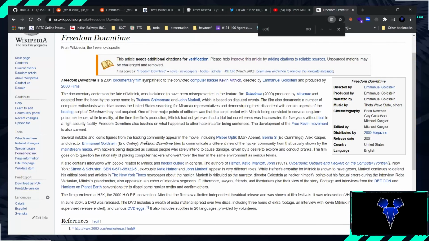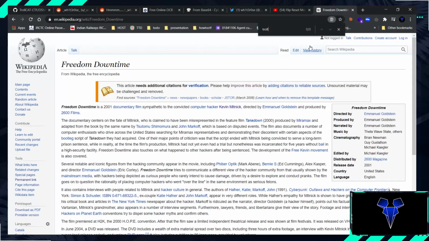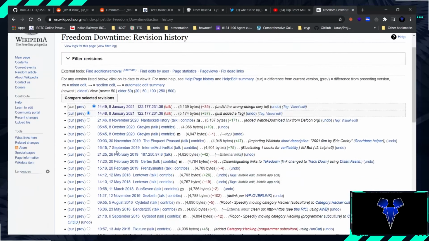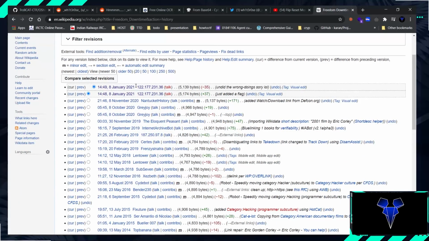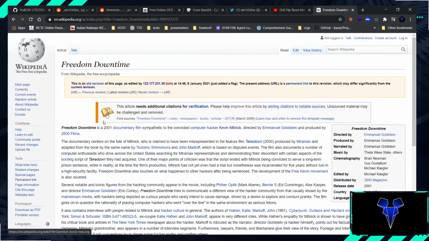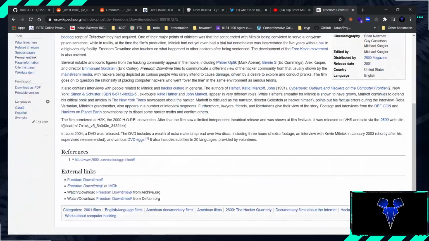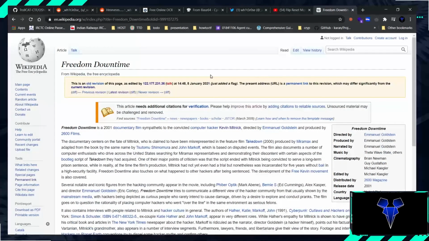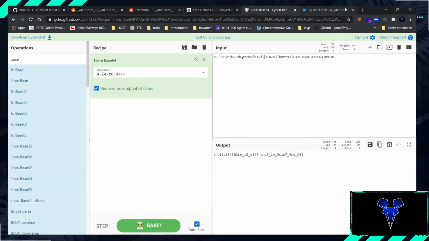Let's just search for Trollcat. We don't have any, so maybe it's in the history, like you could see older edits of this account. Okay, so here is something written: undid some wrongdoing, sorry, just added a flag. So we would click on this date, and you can see the third flag here, Trollcat Mitnick versus Snowden. So this was the final and third flag of this OSINT challenge.